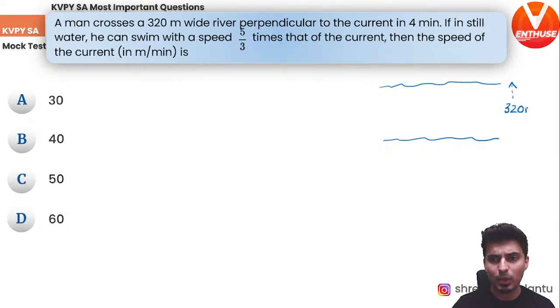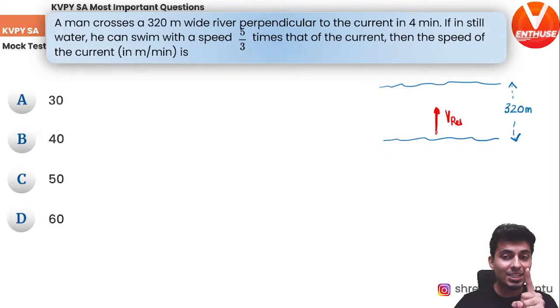So let me just mark it over here, and he ends up crossing perpendicular to the current. That means his resultant velocity is like this. This is his V resultant, but he will not be swimming in the perpendicular direction at 90 degrees.